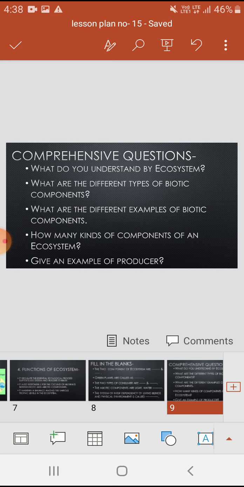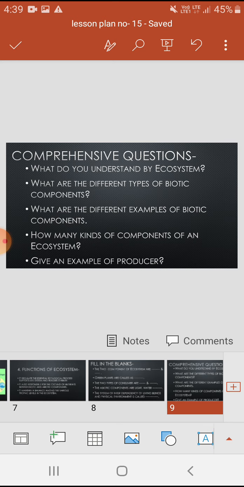What do you understand by ecosystem? Ecosystem is a system in which living beings interact with non-living as well as living organisms.